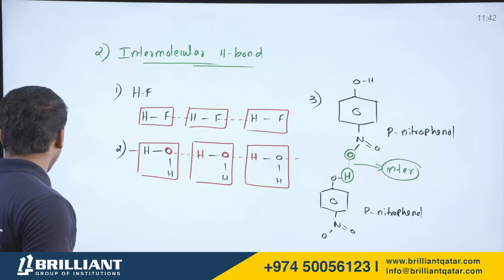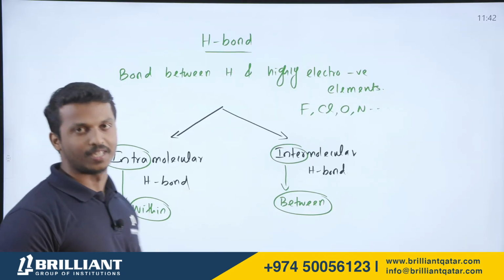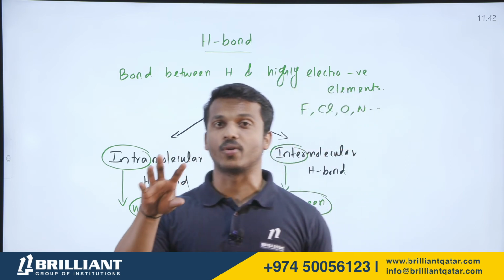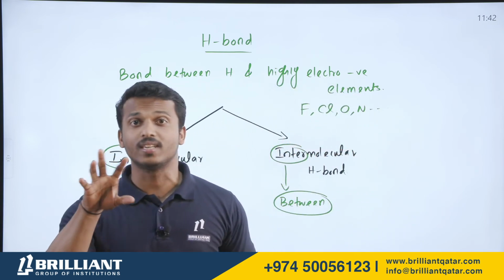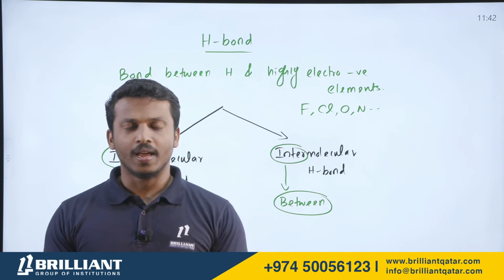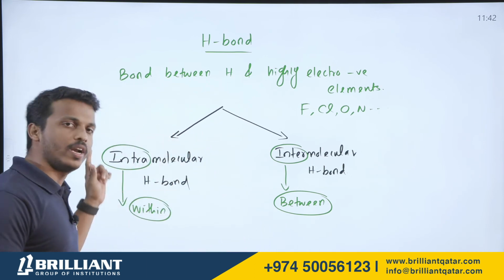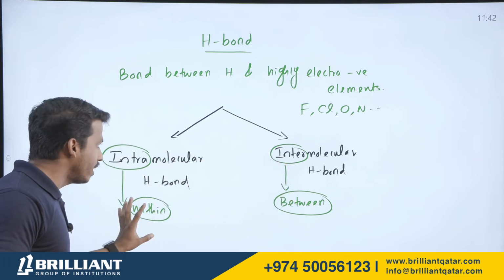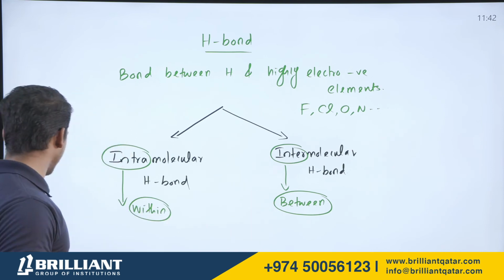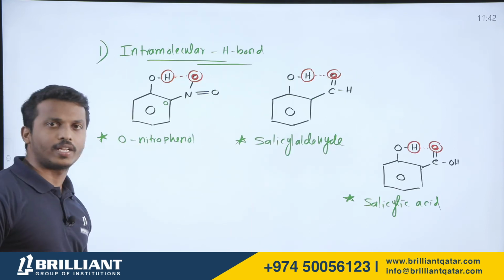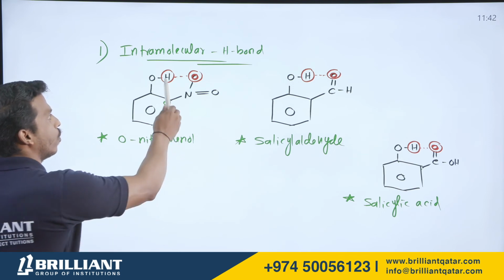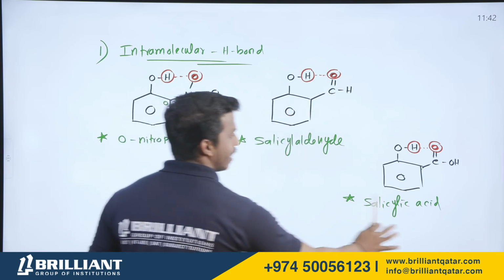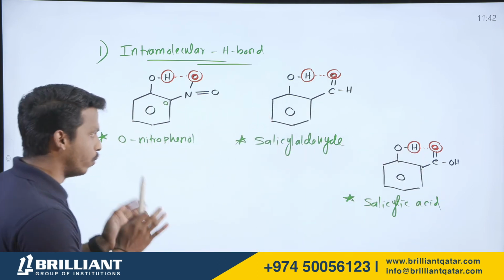Clear the idea about hydrogen bond? Once again I am repeating. What is the meaning of hydrogen bond? Hydrogen bond is the bond between hydrogen and highly electronegative elements like fluorine, oxygen, nitrogen, chlorine, etc. There are two types of hydrogen bonding. One is called intramolecular, one is called intermolecular. Intra means within the molecule, inter means between molecules. Intramolecular hydrogen bond, we studied the example ortho-nitrophenol. Here is the bonding within the molecule. Salicylaldehyde, salicylic acid, correct? This is within the molecule.